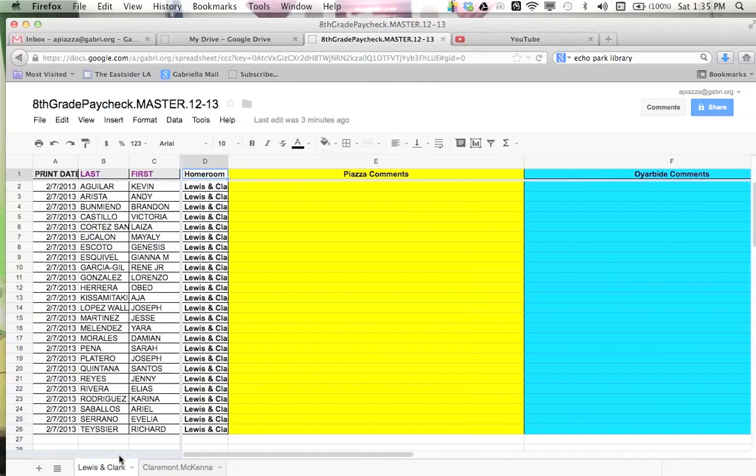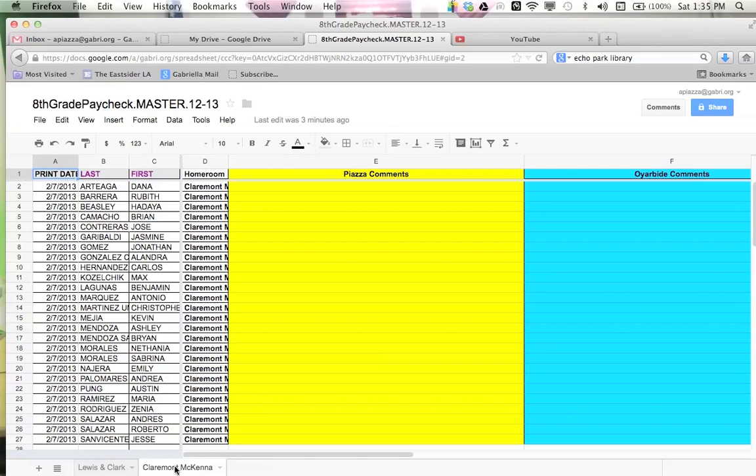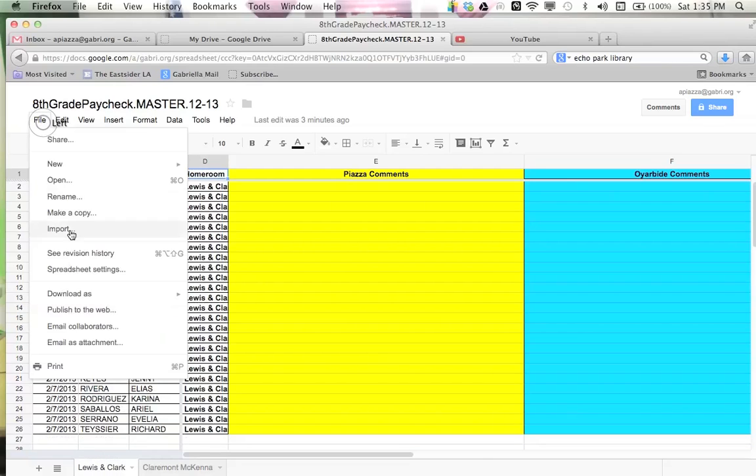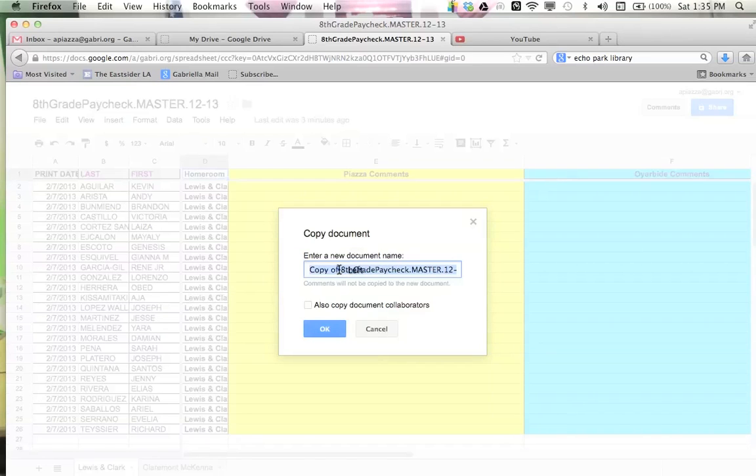Notice that there's also two tabs, one tab for one homeroom, Lewis and Clark, another tab for another homeroom, Claremont McKenna. So before I edit this, I want to create a separate version that I can edit without touching the master. So in order to do that, I'm going to go to File and Make a Copy. I'm going to change the title to be specific to this week. So let's say that I wanted to print these out on June 1st, 2013. I also want to copy the document collaborators, so that means anybody who could have edited the master can also edit this version. I'll click OK.